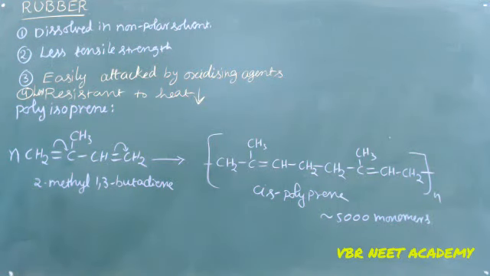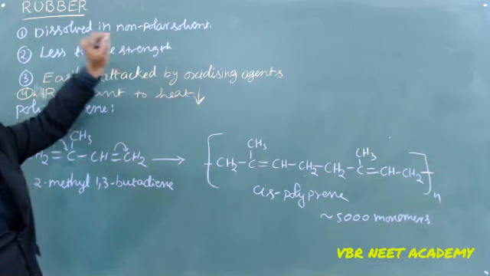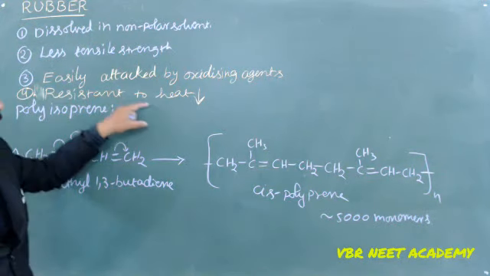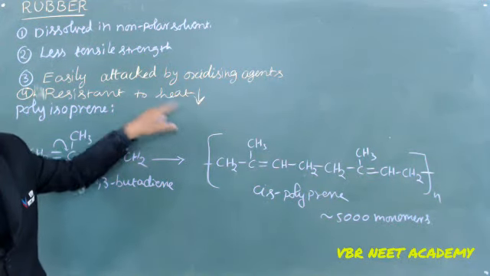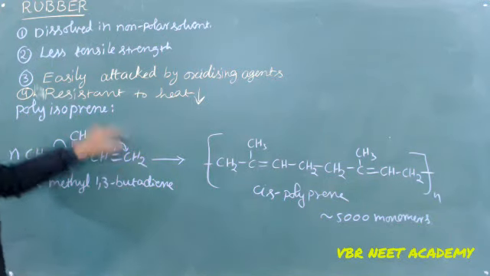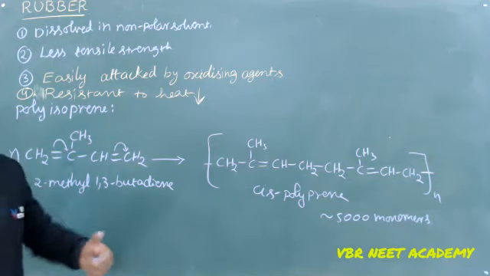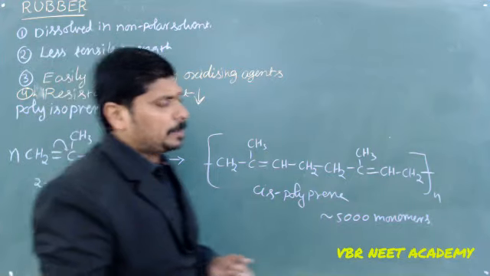So natural rubber is soluble in non-polar solvent, has less tensile strength, is easily attacked by oxidizing agents, and resistance to heat is less. Because of these properties, we can't use rubber for so many purposes.